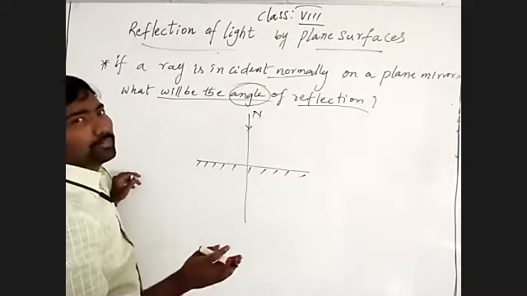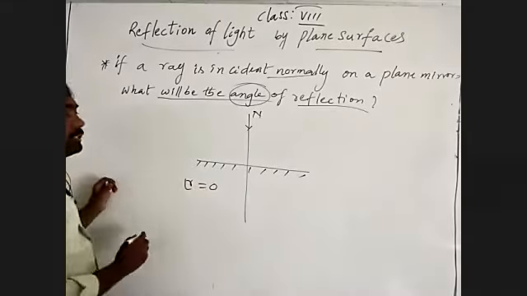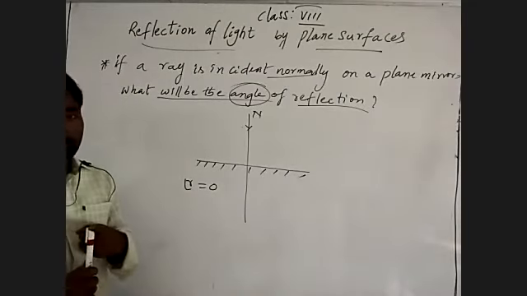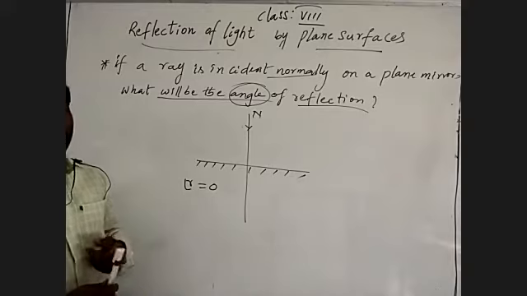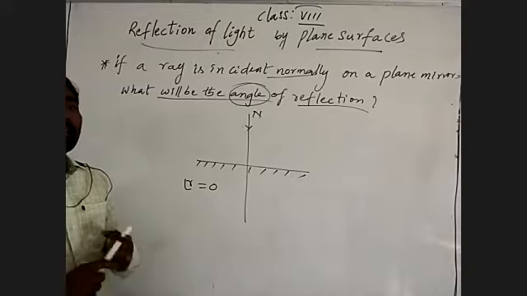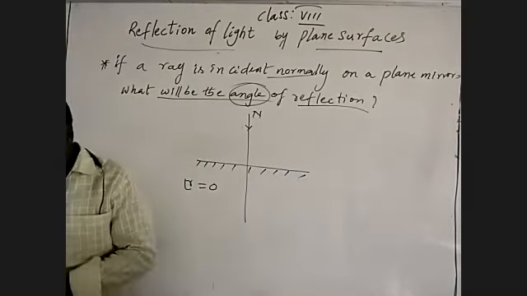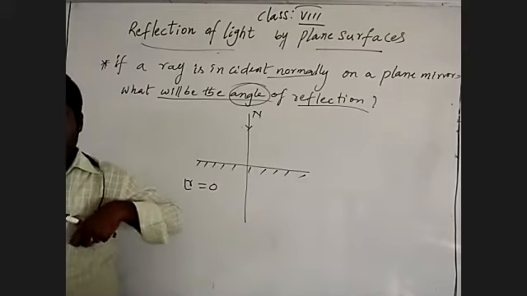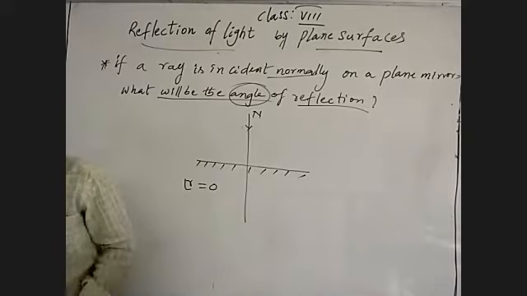If there is no reflection, what is the angle of reflection? Angle of reflection is 0. According to the first law of reflection of light, angle of incidence is equal to angle of reflection. If the angle of reflection is 0, then the angle of incidence is also 0. Understand what I'm saying to you? Okay. Then coming to one more.